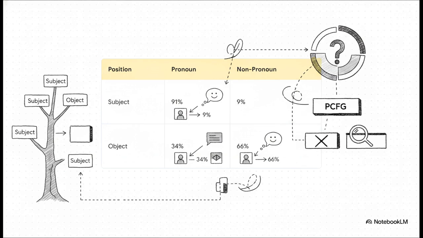A standard PCFG just assigns one flat average probability to a noun phrase becoming a pronoun. It is totally blind to whether it's sitting in the subject or object slot of the tree. It assumes every rule is independent of its location, which is a major flaw.